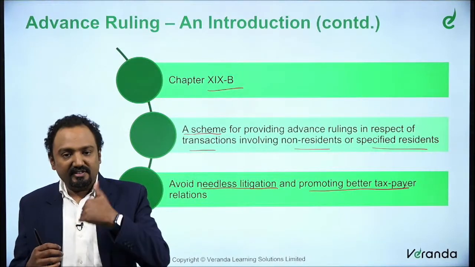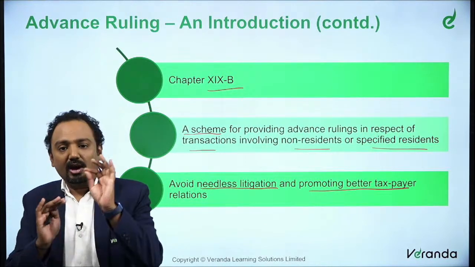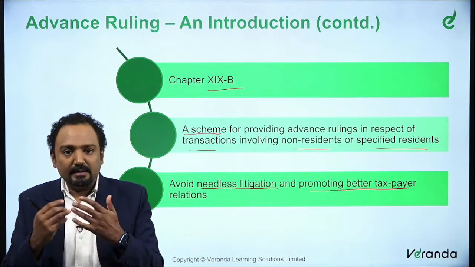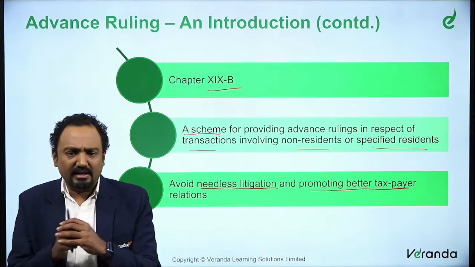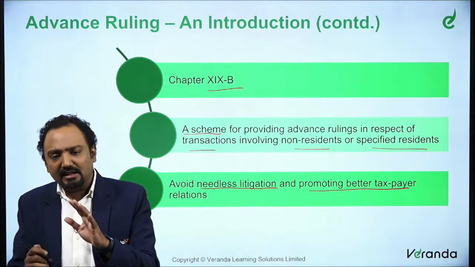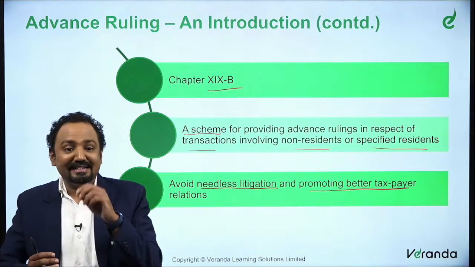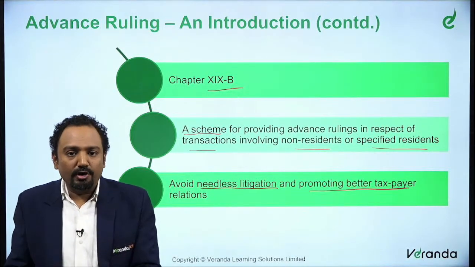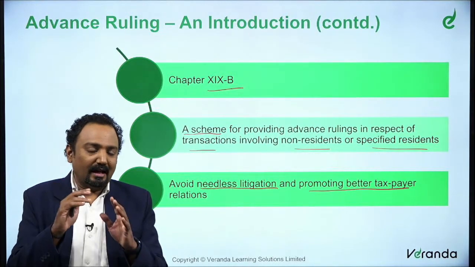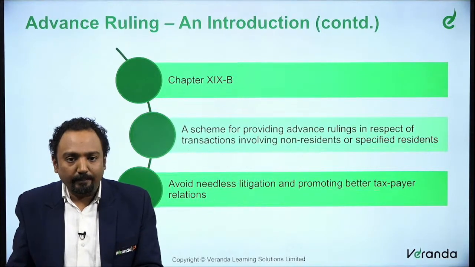So I first consult with the tax department: this is what my transaction is, tell me how I should treat this transaction. Once they give me a direction, I either proceed with that, or if I am aggrieved, of course, I will have next steps. So typically the Authority for Advance Ruling is what helps in avoiding needless litigation and promoting better taxpayer relationship. This is what advance ruling is all about. So that is what the AAR is all about.